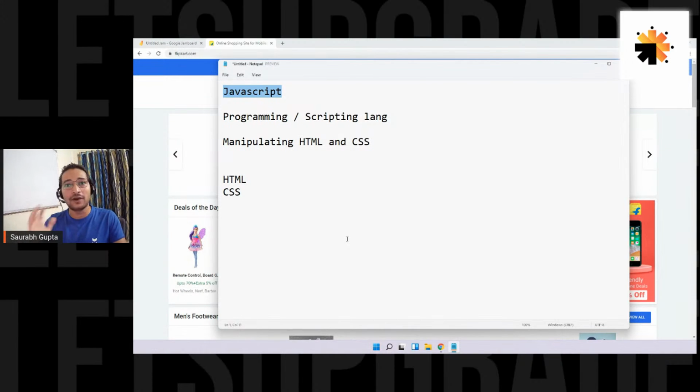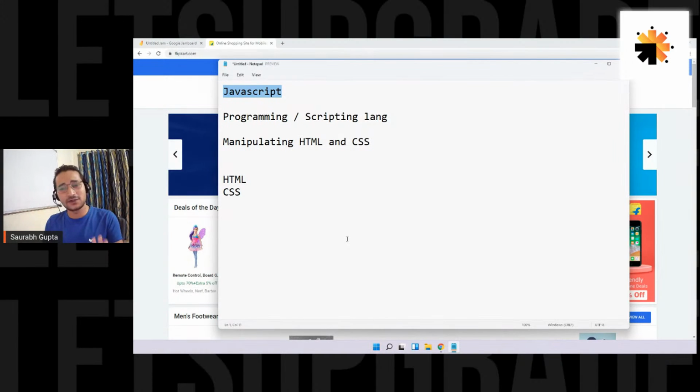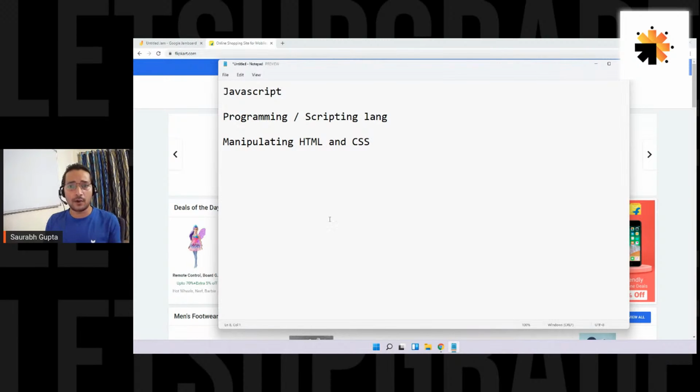So I will tell you now, you still need to understand all of that. So that's what JS does normally. Okay, then let's move ahead and talk more about it. So till now, what I have understood is that JavaScript is the language that is responsible for manipulating HTML and CSS.